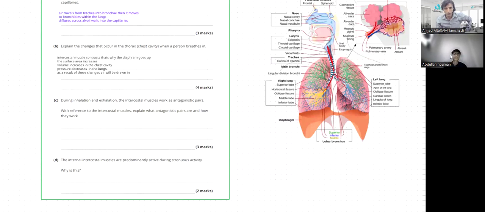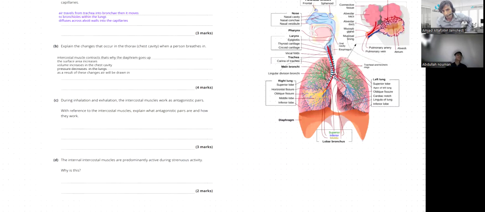You should try to answer this question as well, with reference to what antagonistic pairs are. They are muscles that work in opposition to each other. If one contracts, the other relaxes. That's the concept of antagonism. Antagonistic pairs are muscles that work in opposite directions; when one contracts, the other relaxes.